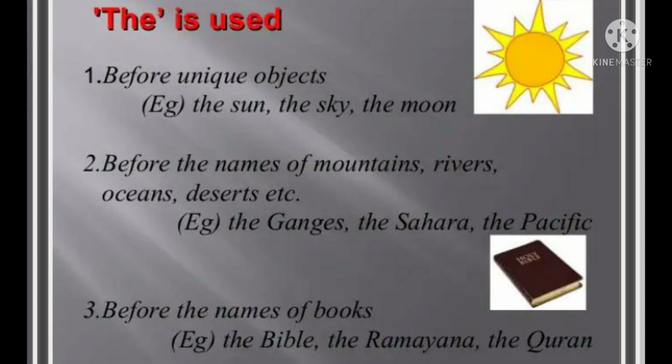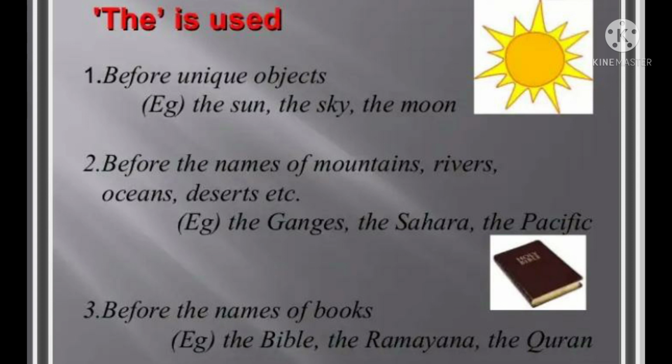Now the is used before unique objects, that is the sun, the sky, the moon. And before the names of mountains, rivers, oceans, deserts, etc. Means the Ganges, the Sahara, the Pacific. And before the names of holy books, means the Bible, the Ramayana, the Bhagavad Gita, the Quran.